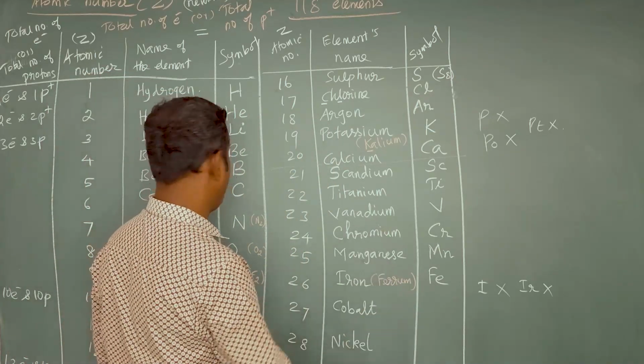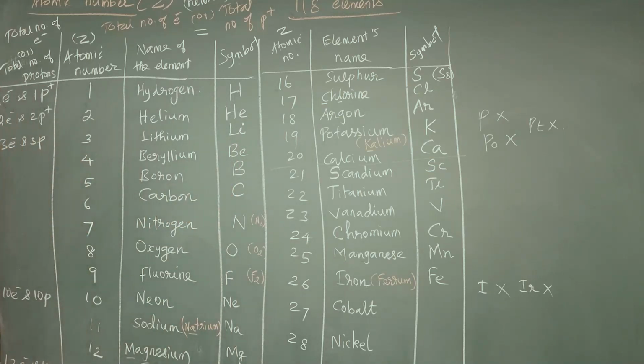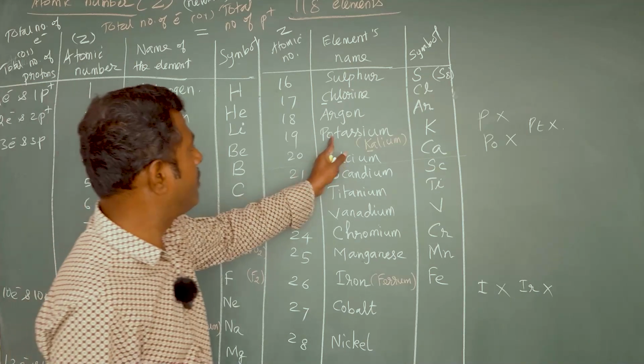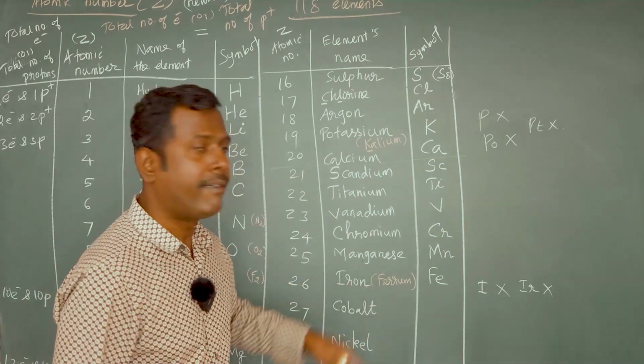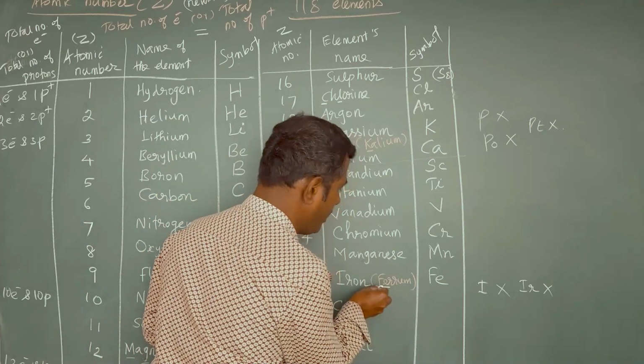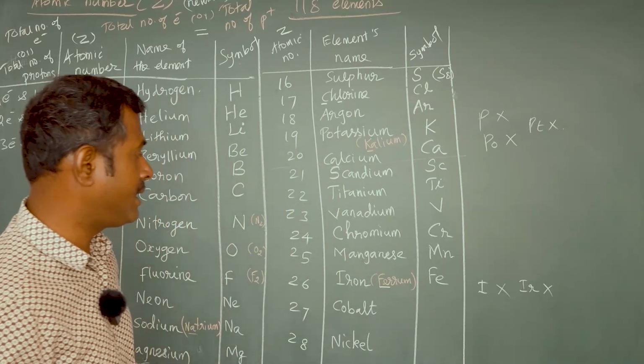So ferrum is the Latin name. What Latin names have we already given? For sodium, natrium, for potassium, kalium, and for iron, ferrum. So from ferrum, the first two letters Fe are taken. So the symbol for iron is Fe.